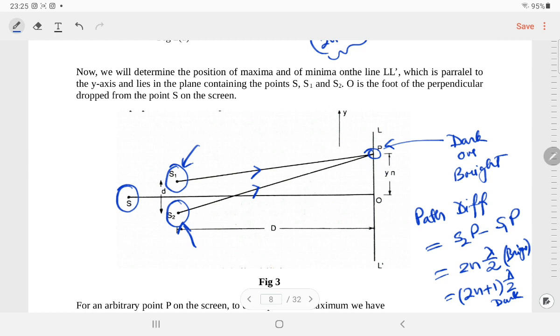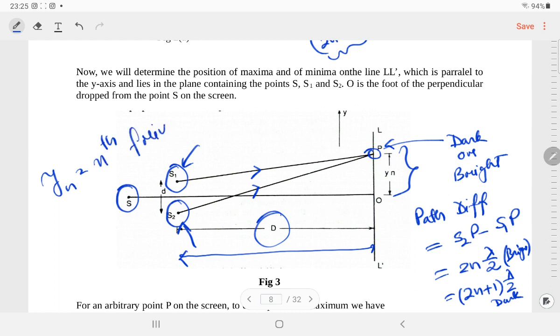Okay, so we have everything. The distance between the pinholes and the screen is D as usual. This distance is yn. What is yn? yn is the distance of the nth fringe from the center. Fine.